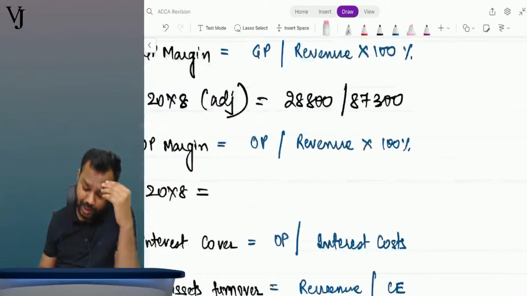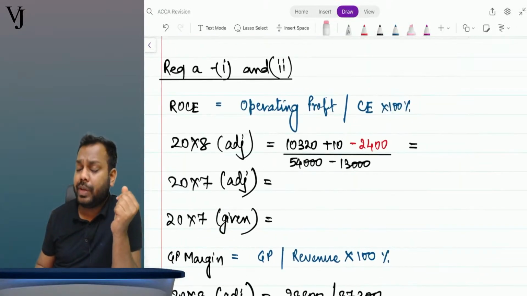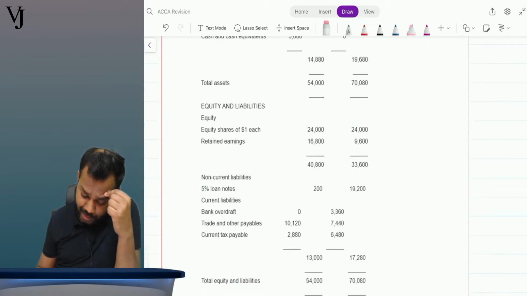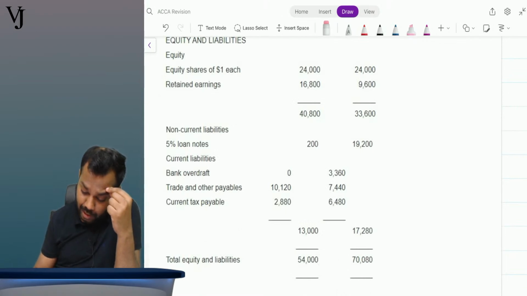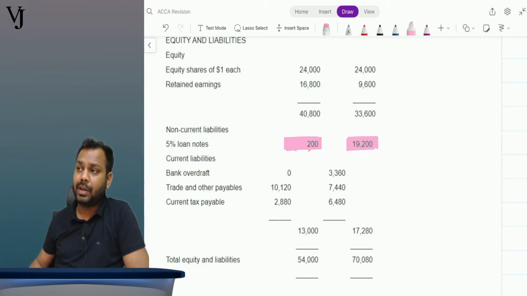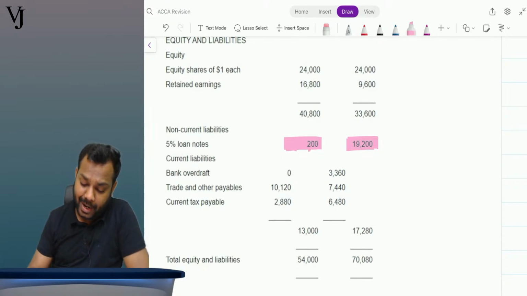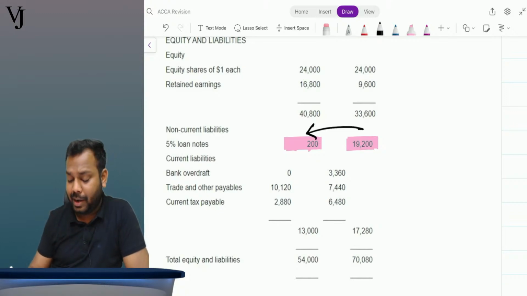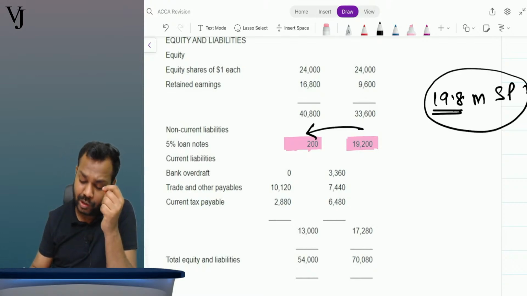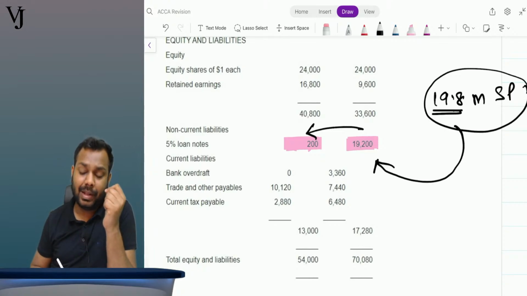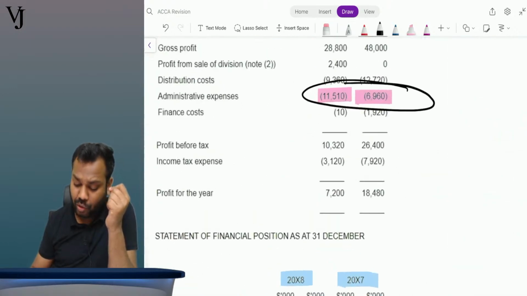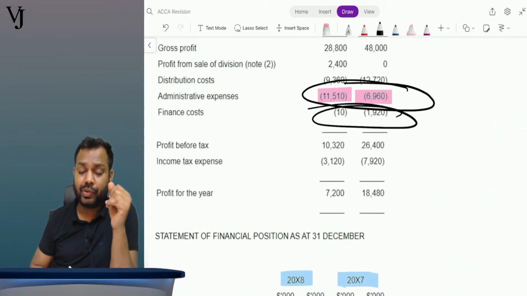Now further, what you see here. Tell me, what was the amount of sale proceeds? 19.8 million. Now if you just come to the balance sheet, SOFP, see what is happening. Non-current loan notes reduced significantly from 19.2 to just 0.2 million. Why? Might be the case the entity got 19.8 million as sale proceeds, which the entity used to repay the loan, and we can see the impact by reducing finance cost significantly. The finance cost has reduced significantly, right?